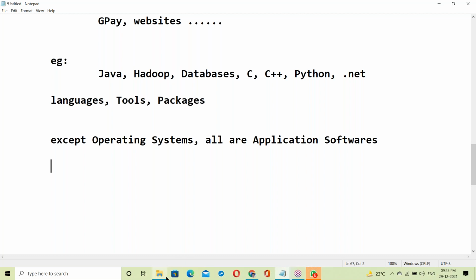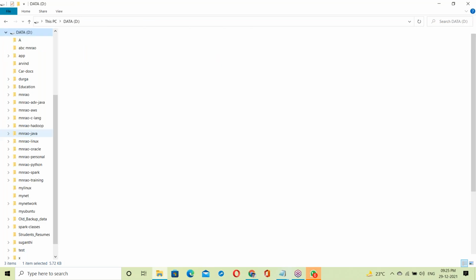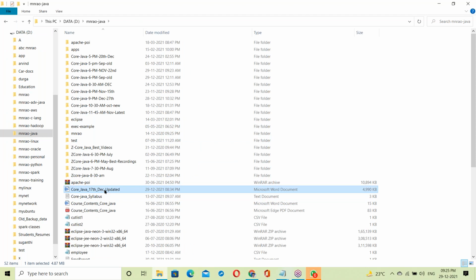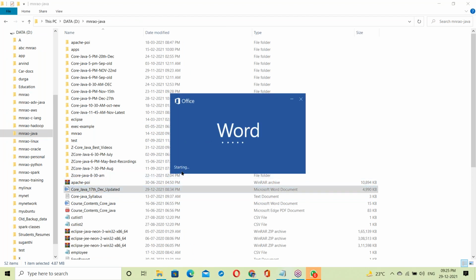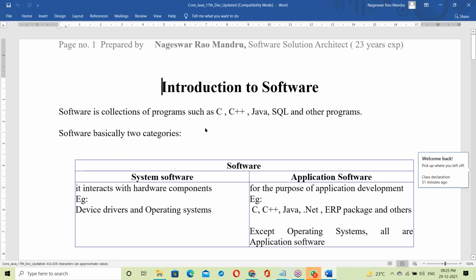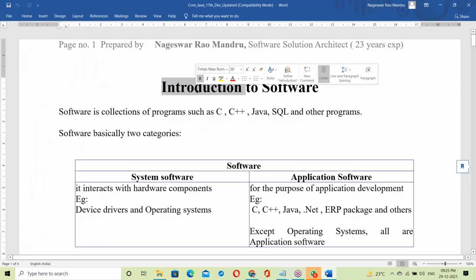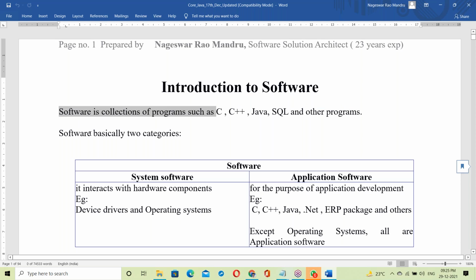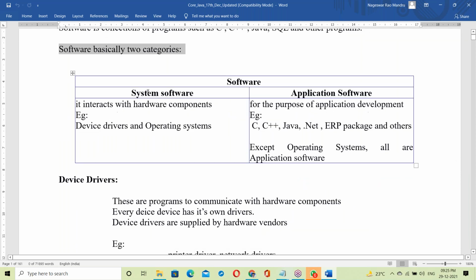One second. See, running notes is not necessary to write for Java. These are your class documents, this document is for you only. Today's topic is from the introduction. Software is a collection of programs. Software has basically two categories: system software and application software. System software interacts with hardware components.